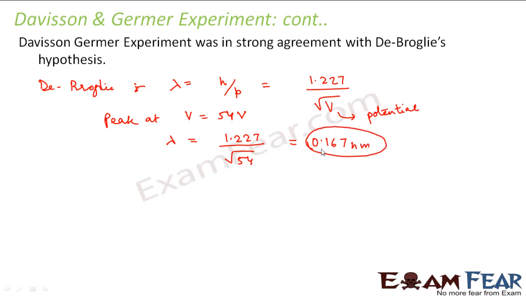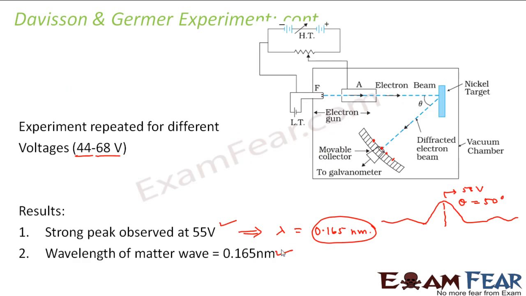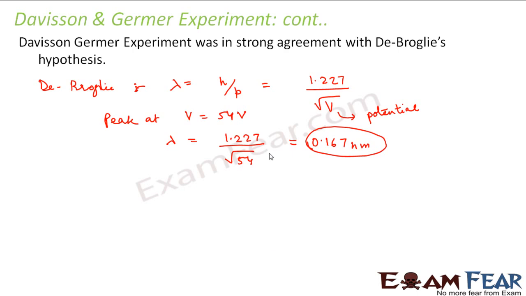So if you compare it with the value of wavelength that was observed experimentally, that was 0.165 nanometers, these two values are in strong agreement with each other. That means the Davisson-Germer experiment was in strong agreement with de Broglie's hypothesis.